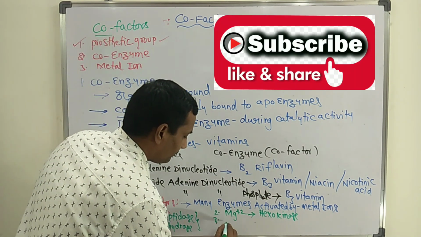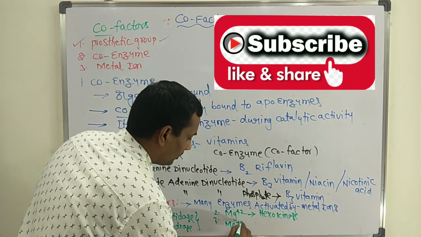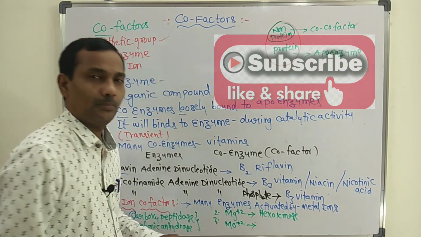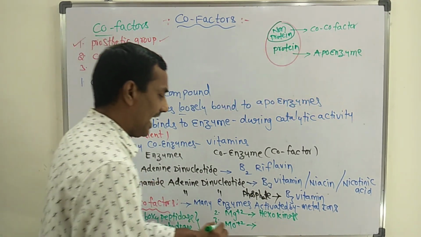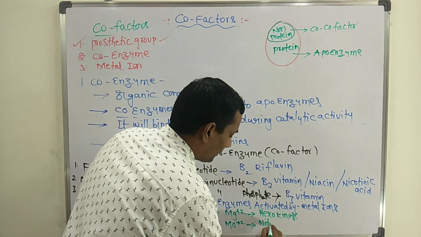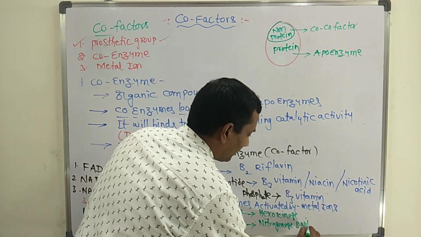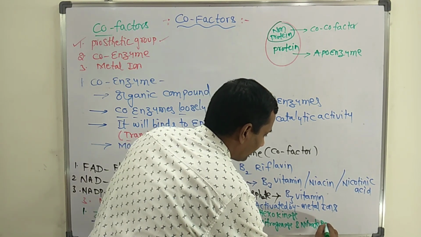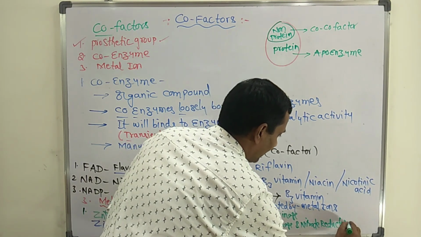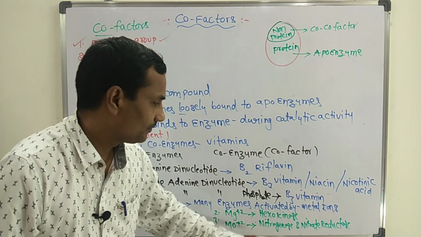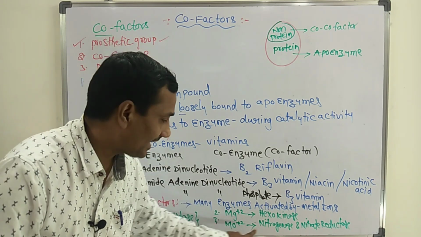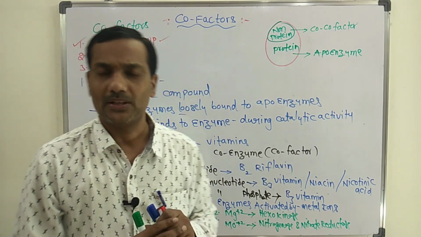Third, Mo2+. Mo2+ ion activates nitrogenase and nitrate reductase enzymes. Like this, there are two enzymes activated by Mo2+ ions.